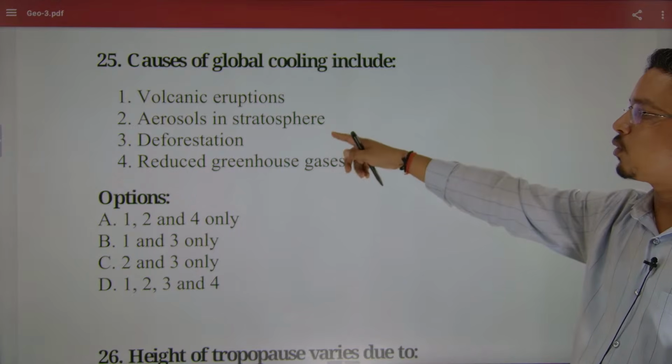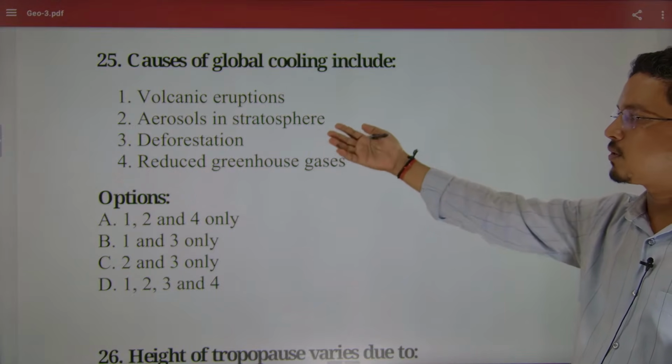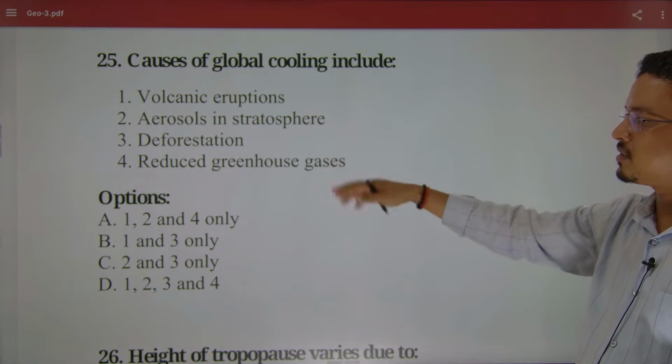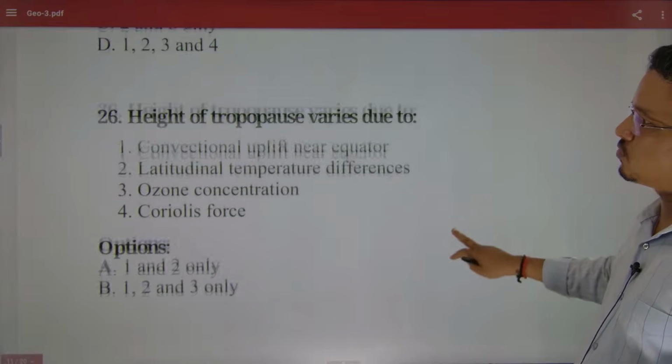If there would be more aerosol, there would be more cloud formation, because aerosols are required for the formation of the clouds. Deforestation is the opposite, and that is why. Now coming to 26.